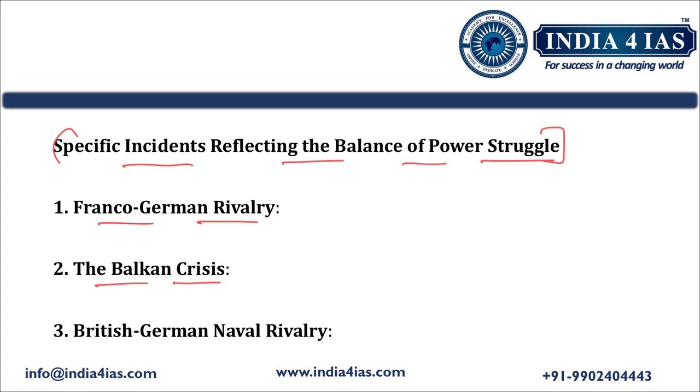Then the second point is the Balkan crisis. As the power of the Ottoman Empire declined in the Balkan region, both Austria-Hungary and Russia were fighting to expand their influence there. Austria-Hungary annexed Bosnia and Herzegovina, and this angered Serbia, which is a Russian ally. This set the stage for future conflict. In addition, the assassination of Archduke Franz Ferdinand in 1914 by Serbian nationalists was an immediate cause for the war. The third point is British-German naval rivalry.